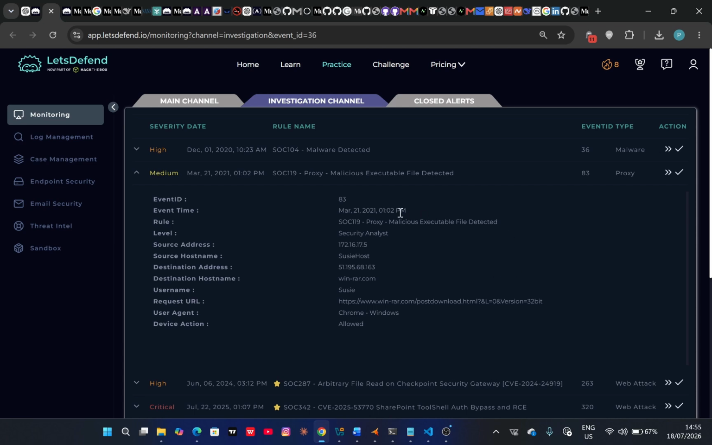The first thing I look at is the alert details, right? So what is the alert telling us about? The event type is a proxy. Then we have a couple of details over here that are telling us something about the alert.